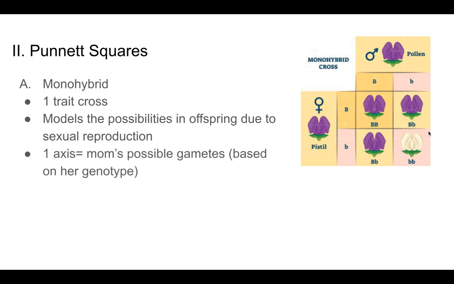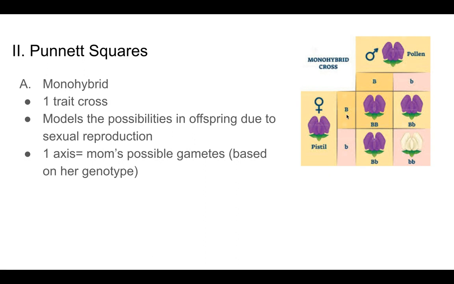If we look at this model on one axis, here's the female. Mom's genotype for this purple flower was big B, little b. When she goes through meiosis, her homologous chromosomes with the B's on them are going to line up, and then they're going to separate.